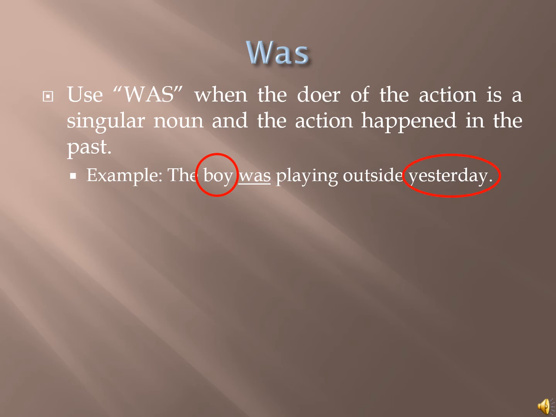Use was when the doer of the action is singular and the action happened in the past. For example, the boy was playing outside yesterday. The doer is singular and yesterday denotes the past. Therefore, we use was.